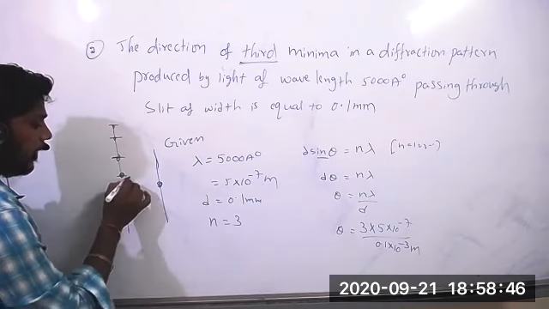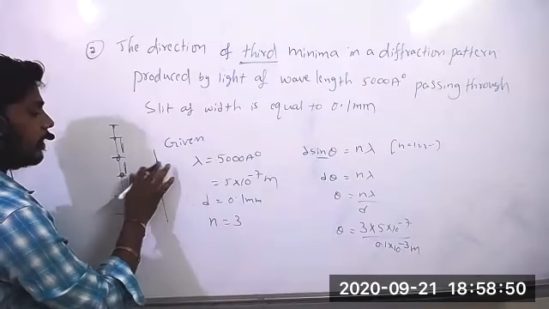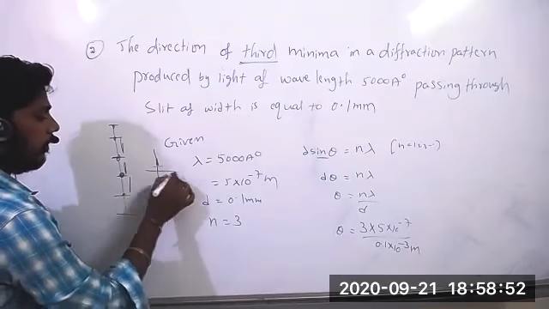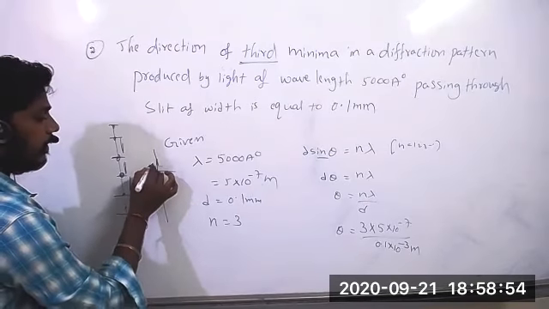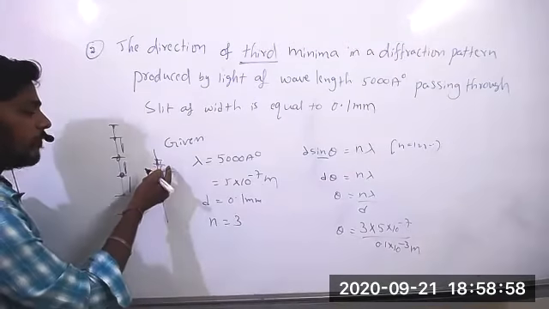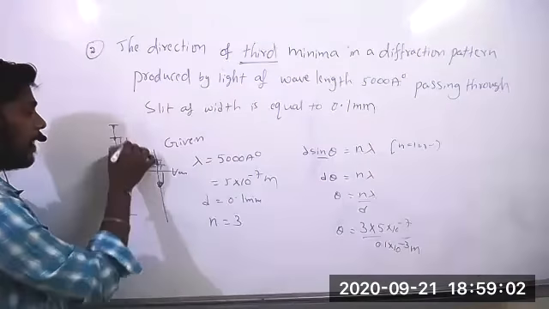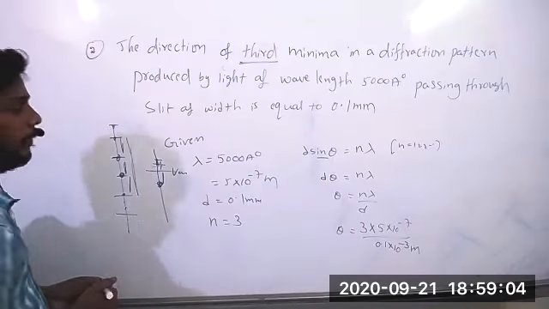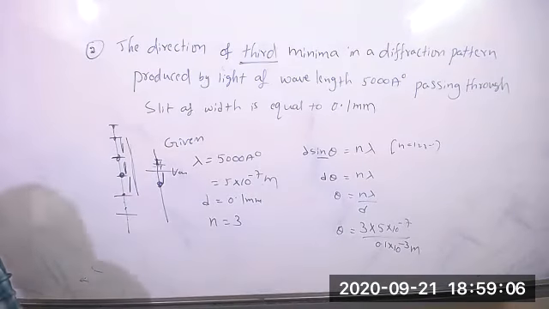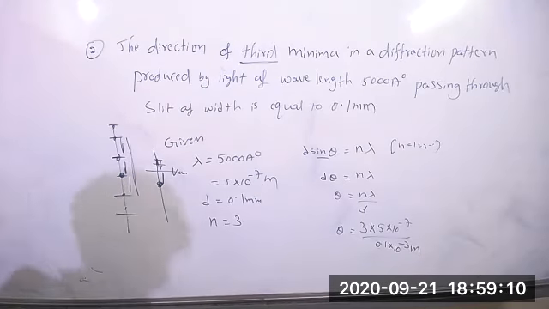But in the diffraction pattern, bands won't spread equally. If it is this much distance, here the distance will reduce. So the distance between the bands will vary. Here the band difference will be the same. Bands are equally spread here, and unequally spread in the diffraction. Okay, remember these points.